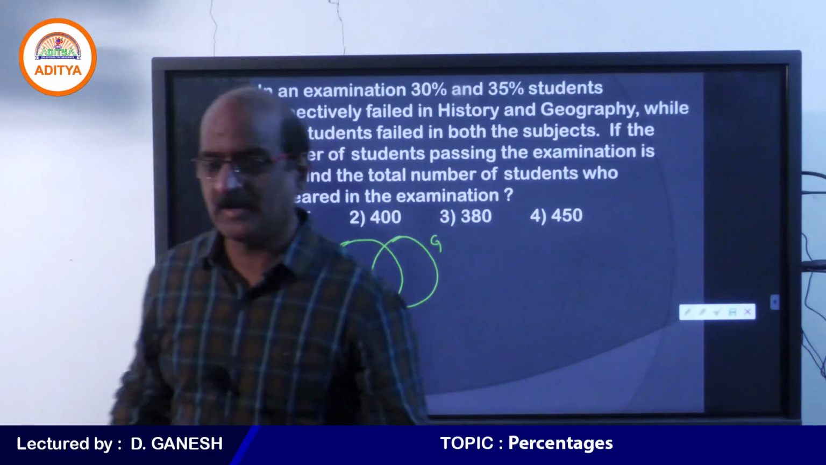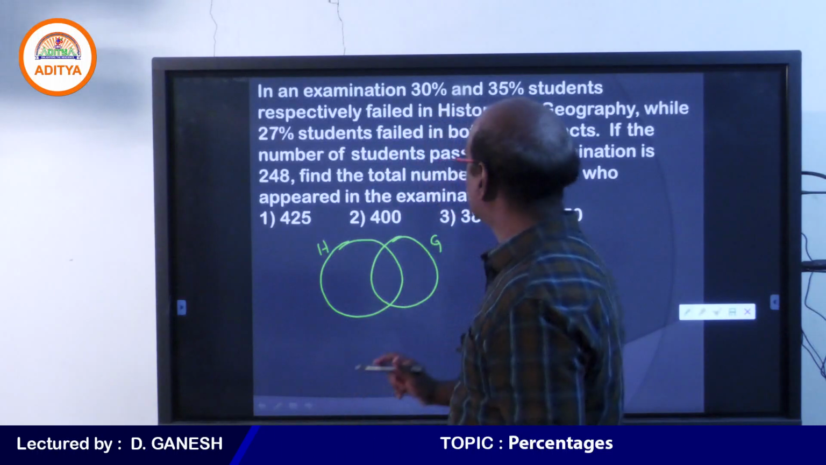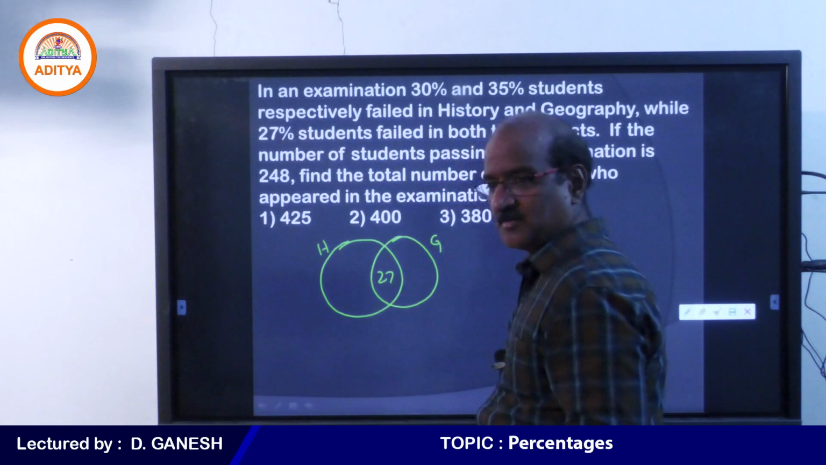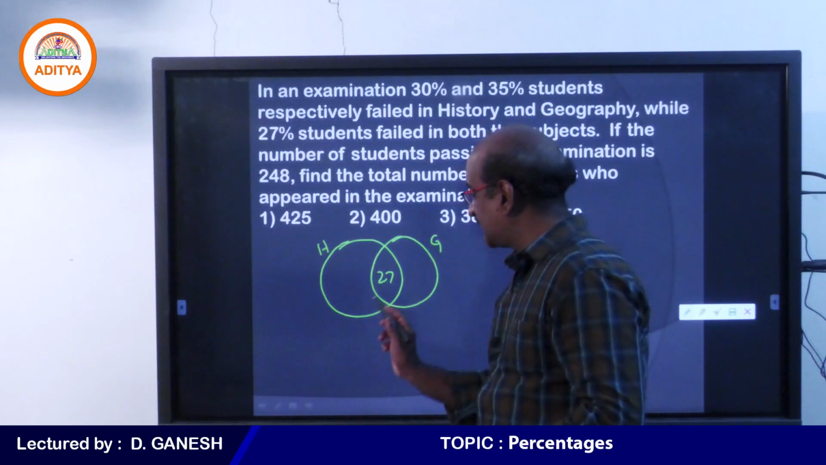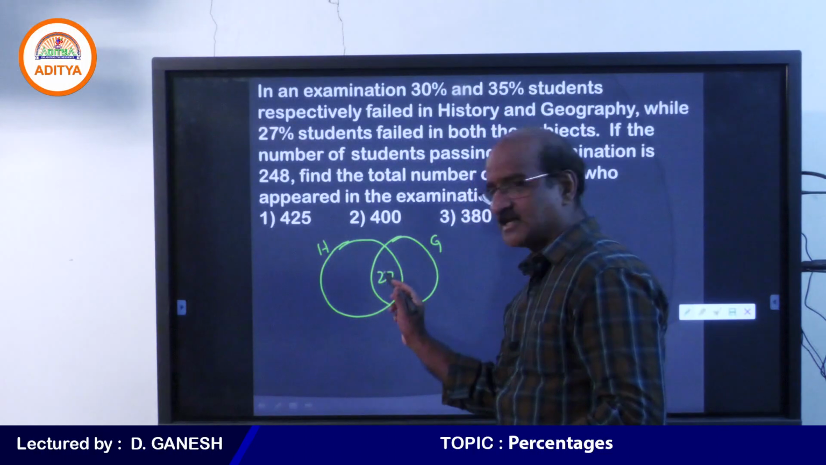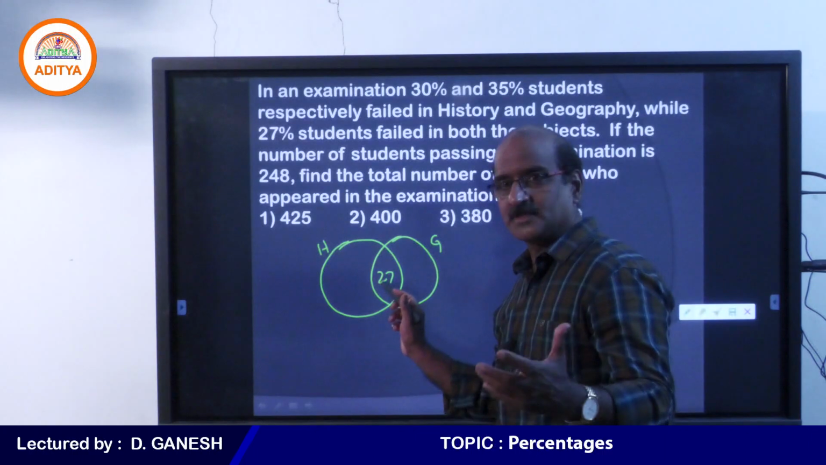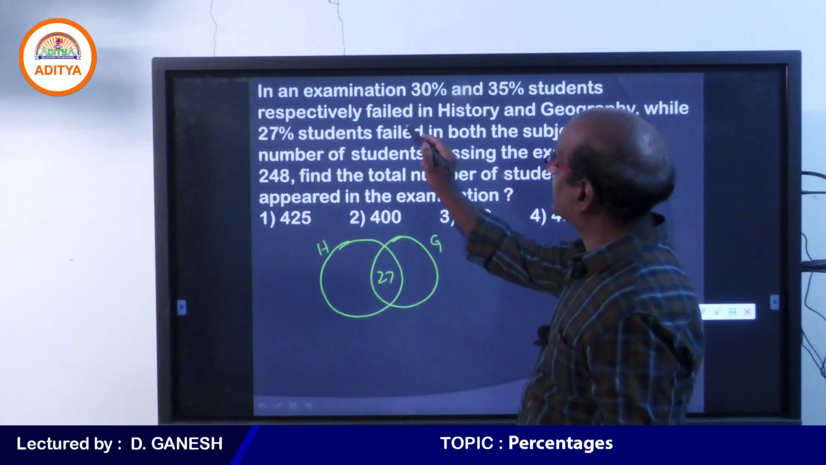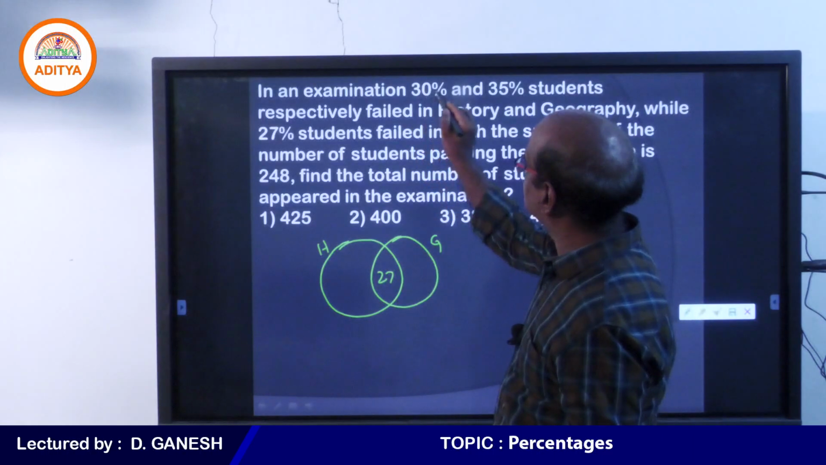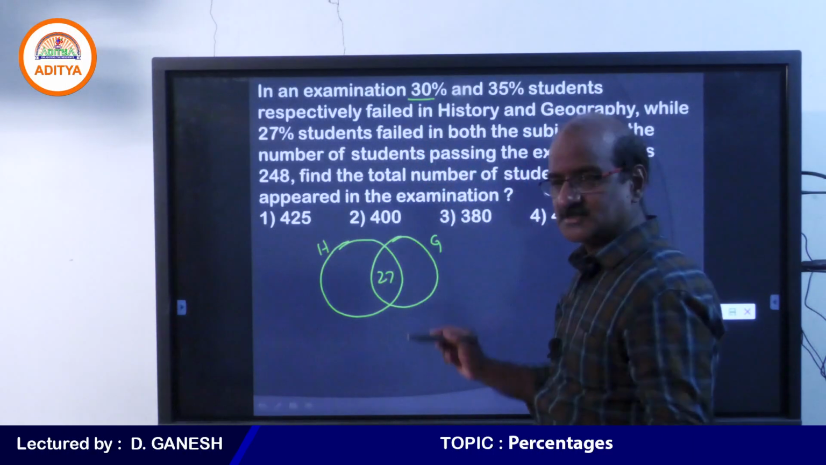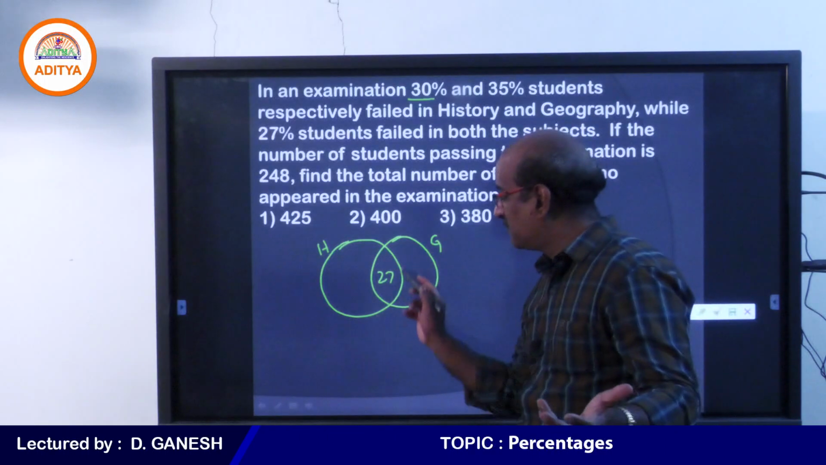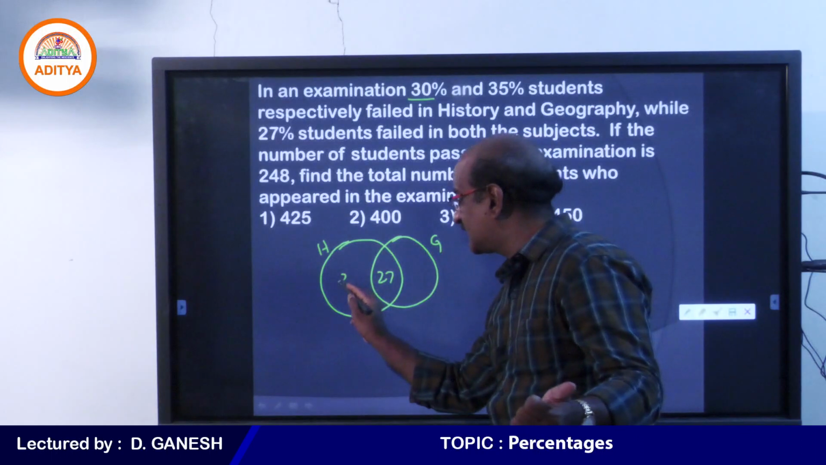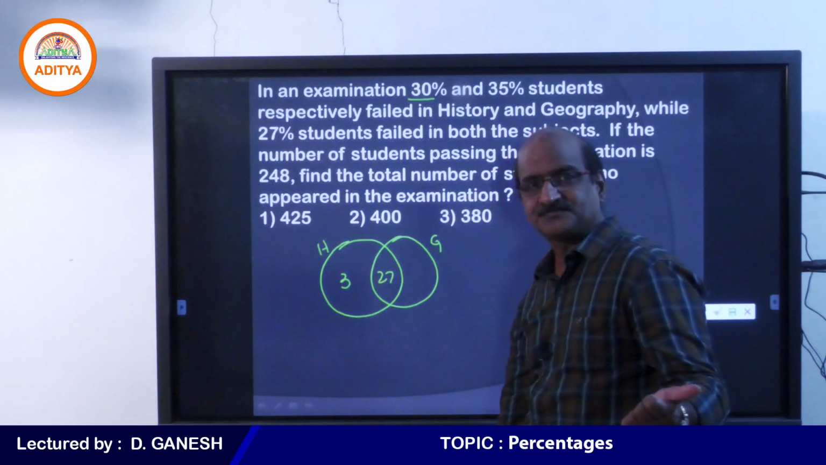So actually to handle this kind of questions, we usually start from the total. So we take 27% in the common area. 27% is the percentage of people who fail in both history and geography. You can see that. Now just look at this. 30% students failed in history. But in common area, we already see 27. So we can take the remaining 3%.